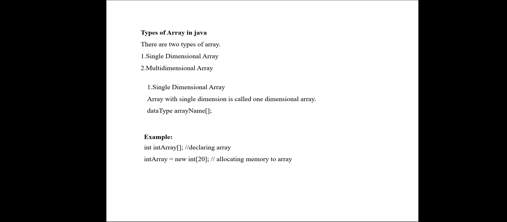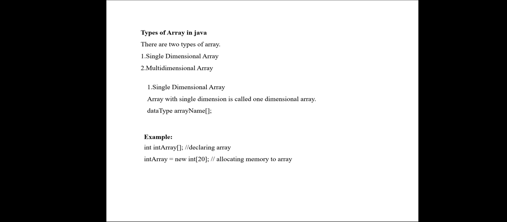As we know, there are two types of array, single dimensional array and multi-dimensional array. Single dimensional array means it will have only one dimension, so only one square bracket. It can be either a single row or a single column. Multi-dimensional array means it is a table of values. It will have rows and columns, so you have a row value and a column value. A single dimensional array is called a one dimensional array.